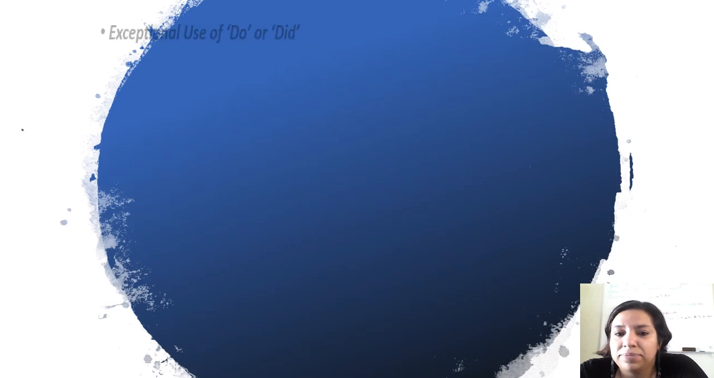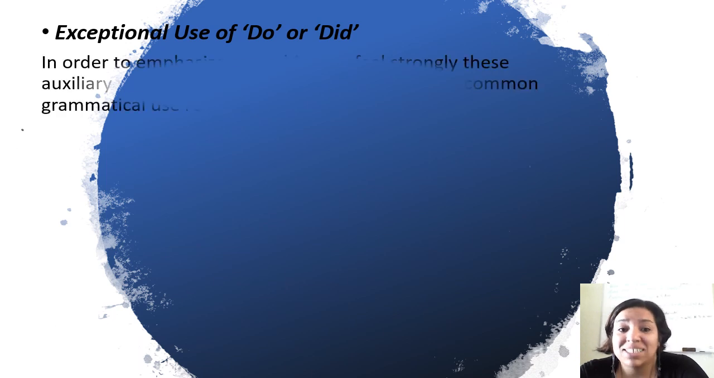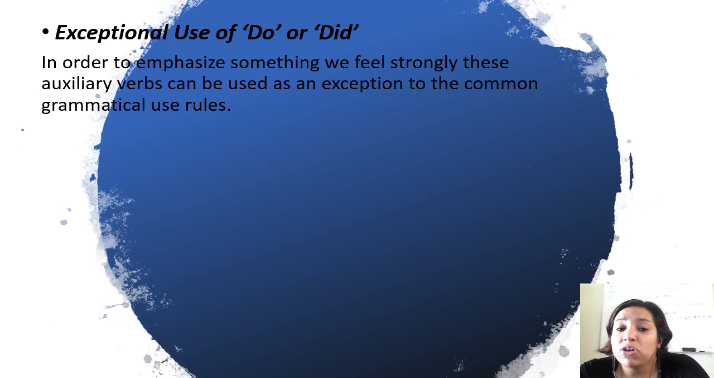And the exceptional use of do or did. We usually know that do and did are auxiliaries that help us to make past or present sentences. So in this case, we're going to see a different way of using them. That's why it's an exceptional use. We use them in order to emphasize something we feel strongly, and these auxiliary verbs can be used as an exception to the common grammatical rules. Why? Because we are not supposed to use them in affirmative statements. But in this case, we are going to use them like that.